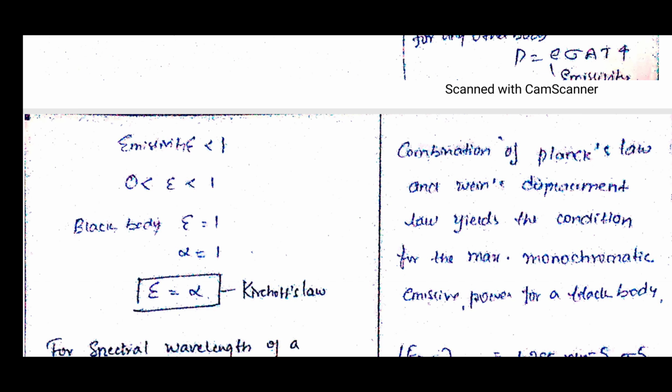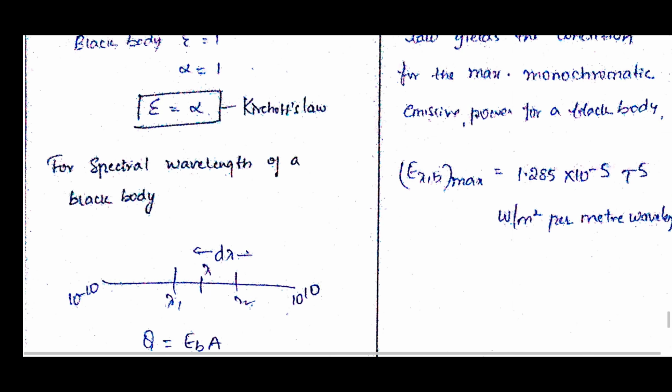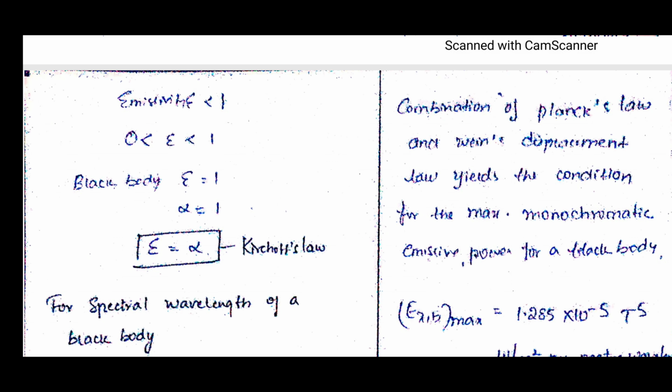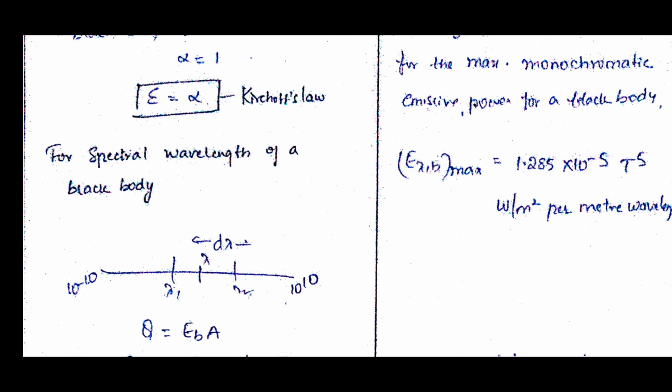Okay. So for the spectral wavelength of a black body, we know that so far we were finding for the total wavelengths, that means for the total body. We are not insisting on any particular wavelength. If you want it at a particular wavelength, then we go for the spectral wavelength. Take it to the spectrum. So at a particular lambda, we want the values. In order to find that small value, we take d lambda.